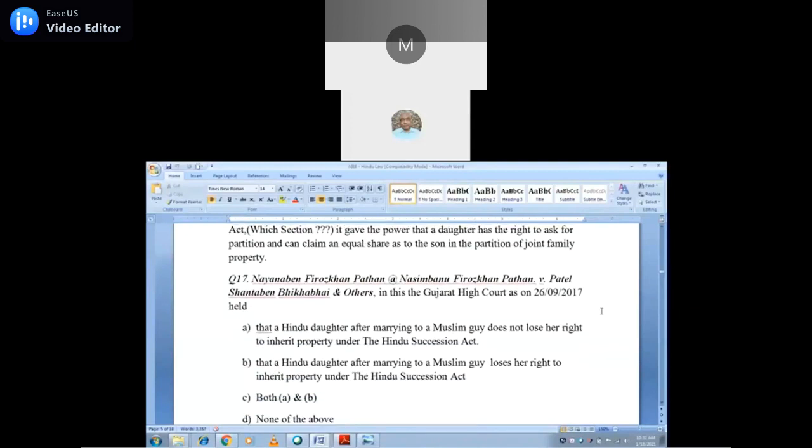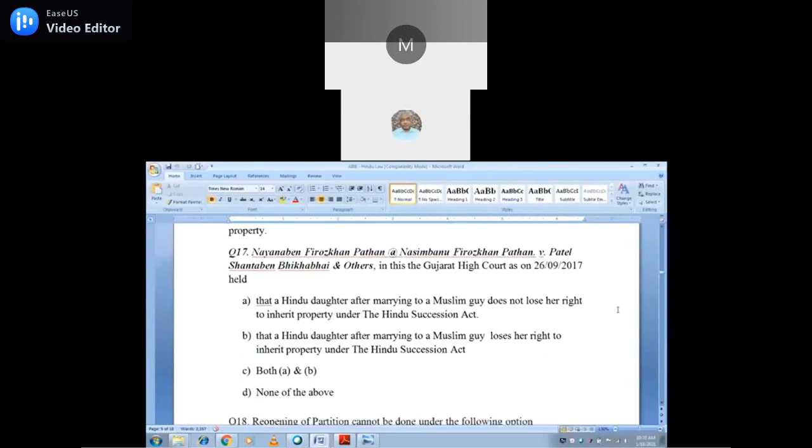Yes, Narayana Ben Firoz Khan Pathan versus Narsimbanu Firoz Khan Pathan versus Patel Shanta Ben Vikshabhai and others, in this Gujarat court case held on 26/9/2007. What is held in this case law? What is the principle involved in this Pathan case law? Here I have given that the Hindu daughter after a marriage to a Muslim guy does not lose her right to inherit the property under the Hindu Succession Act.